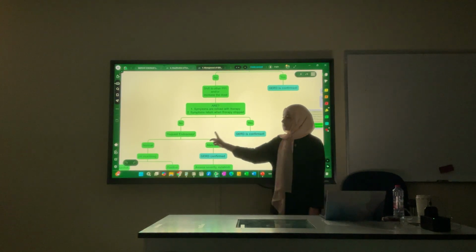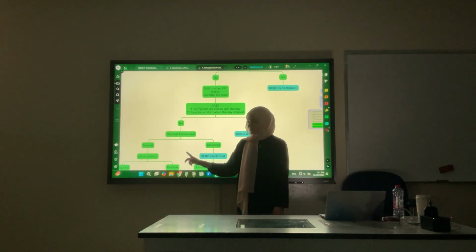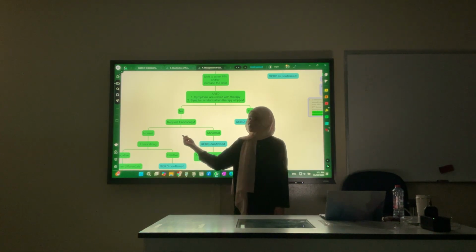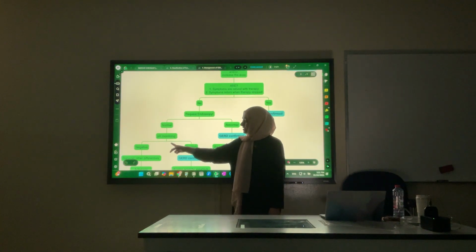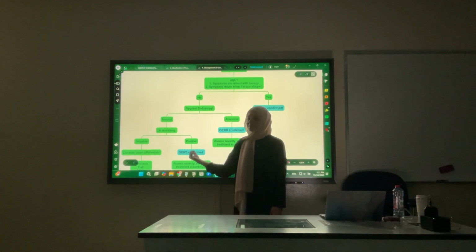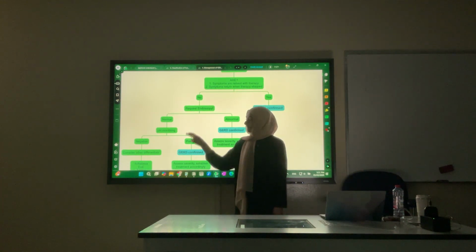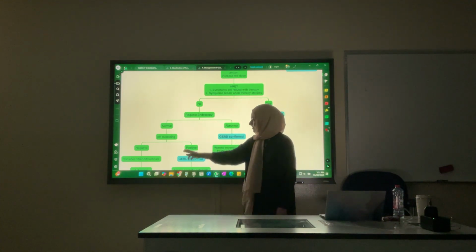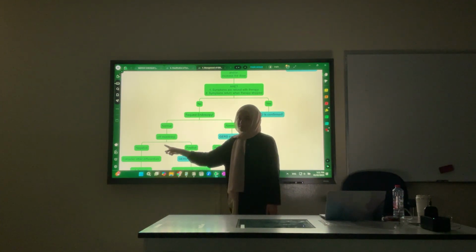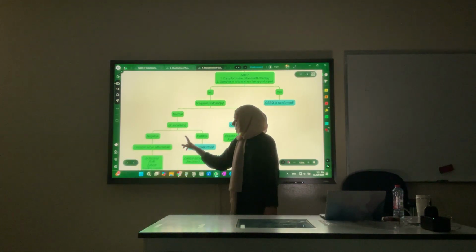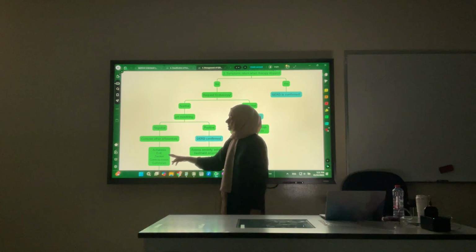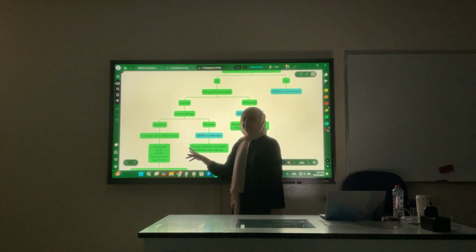If not, you do an endoscopy. After the endoscopy, if it was abnormal, it is GERD. If it was normal, you do the pH monitoring. If it was positive, it is GERD. Which subtype? Non-erosive. The endoscopy was normal, but pH monitoring confirmed that there is acid reflux. Okay, and you can start with the treatment plan. But if negative, now you start thinking of other differential diagnoses.